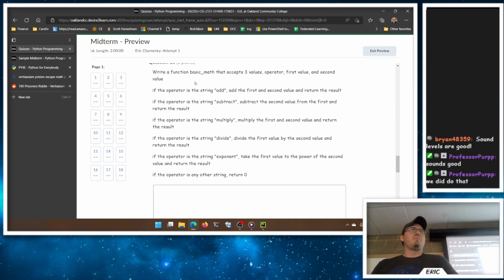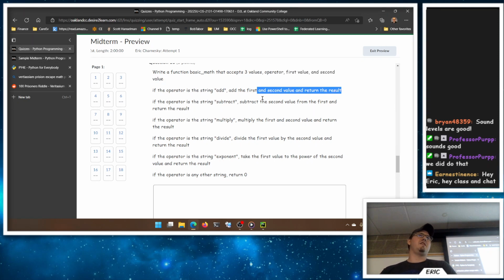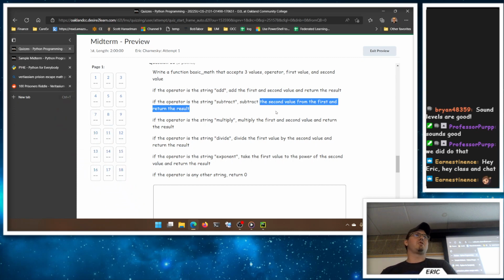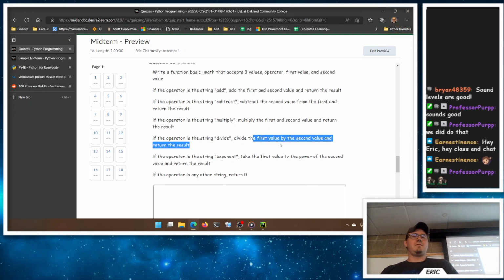All right, this one looks long, but it's not too bad. So our functions question, we're going to write a basic math function that accepts 3 values, an operator, a first value, and a second value. If the operator is the string add, first and second, return the result. If it's subtract, second from the first, return the results. If it's multiply, first and second, return the results. If it's divide, return first divided by second. If it's exponent, take the first to the power of the second. If it's anything else, return a 0.